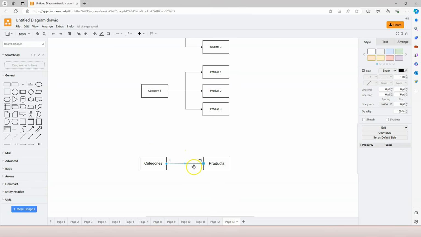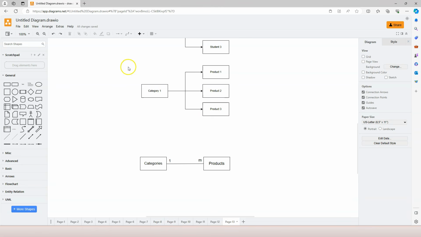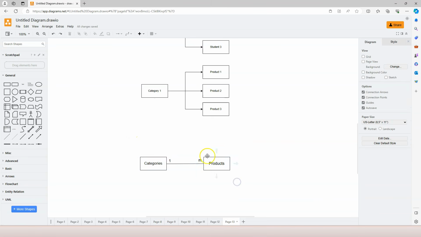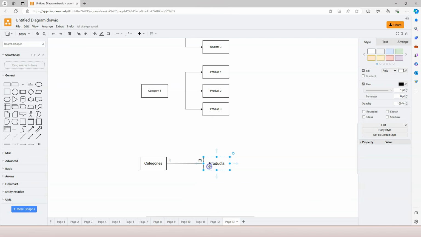So, one-to-many relationship. And because in the real world scenario, we ask the end of the many to remember the end of the one, therefore in the computer world, in database design, we ask each record on the end of the many to remember the end of the one. In this case, we ask each product to remember its category.